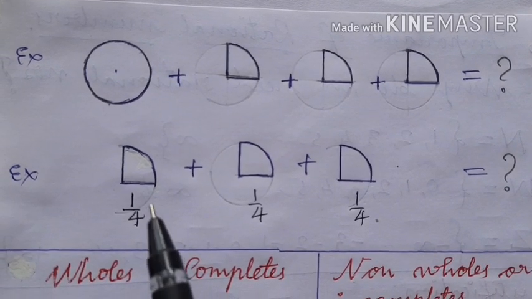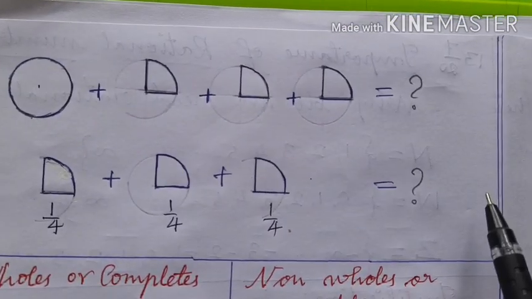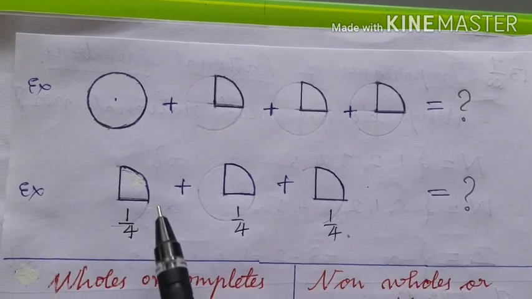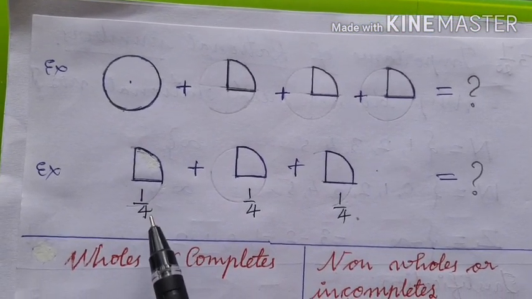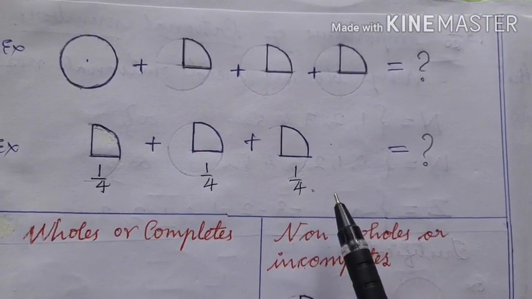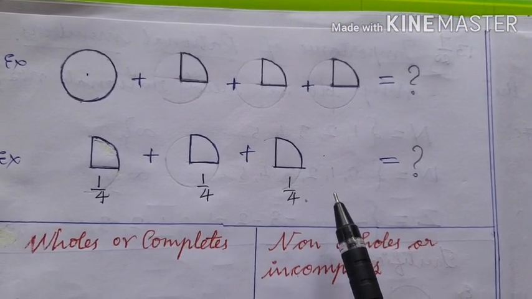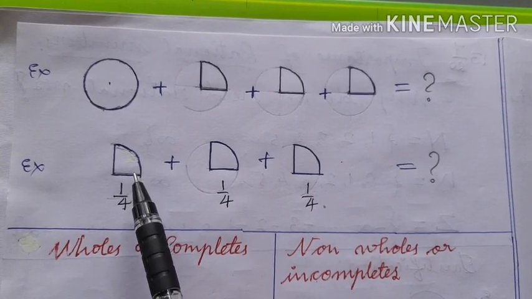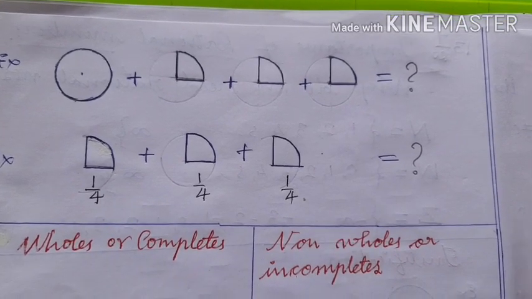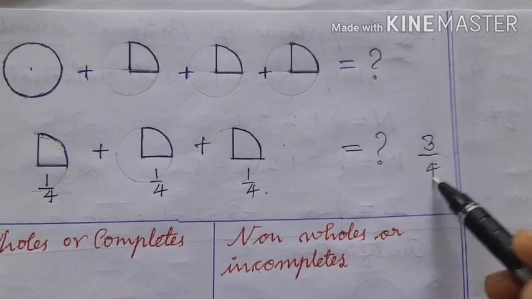Now let us look at this example, children. Here this plus this is equal to how much? Can you write 1 plus 1 plus 1 is equal to 3? No, because the value of this is not 1. The value of this object is 1 by 4, and the value of this object is also 1 by 4, and the value of this is also 1 by 4. Therefore, 1 by 4 plus 1 by 4 plus 1 by 4 means 3 times 1 by 4. See here children, 1 by 4 plus 1 by 4 is 2 by 4, then again plus 1 by 4 is 3 by 4. Therefore, the value of this is 3 upon 4, right?